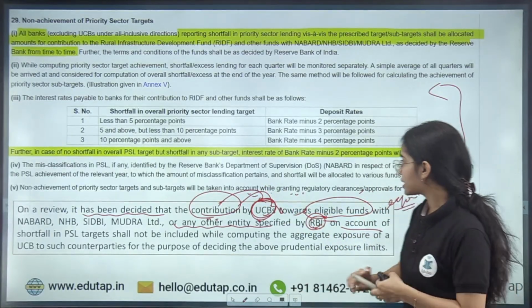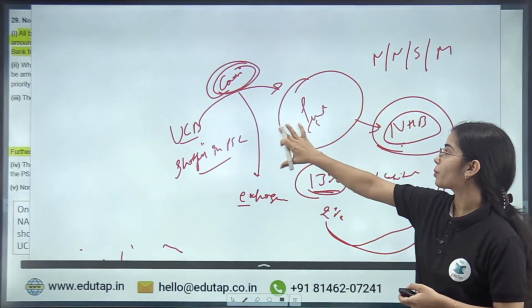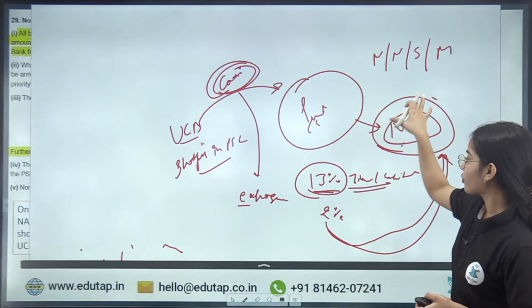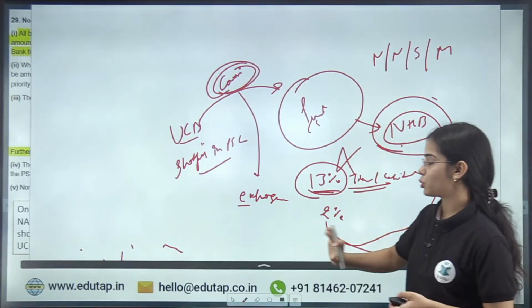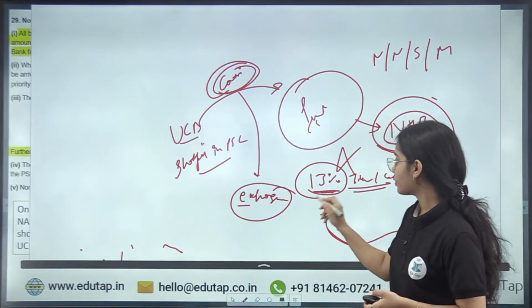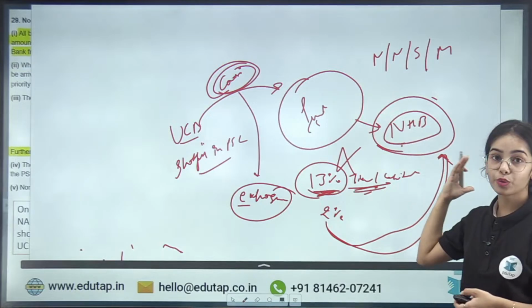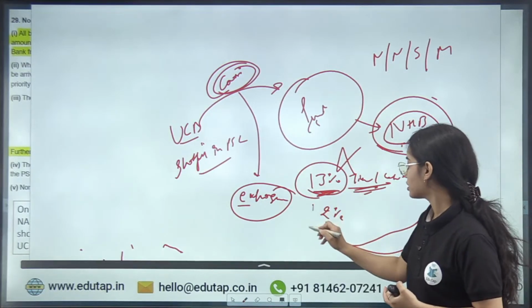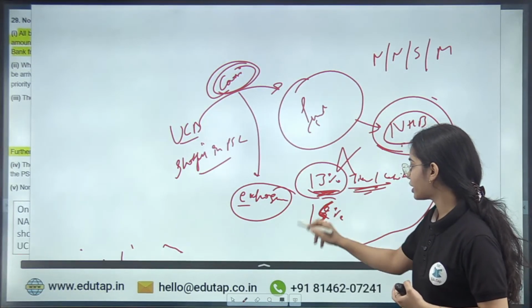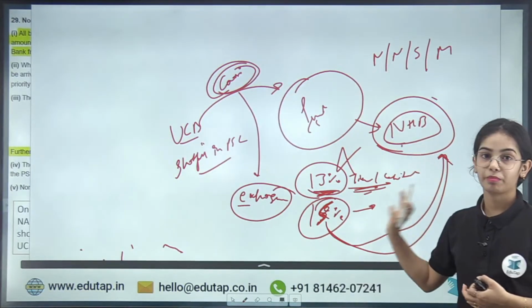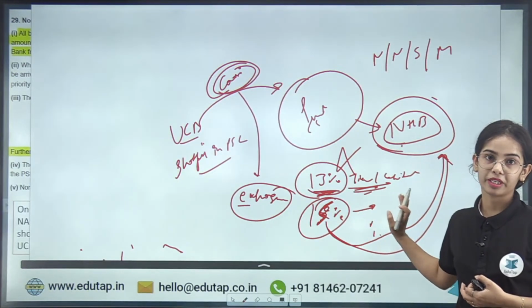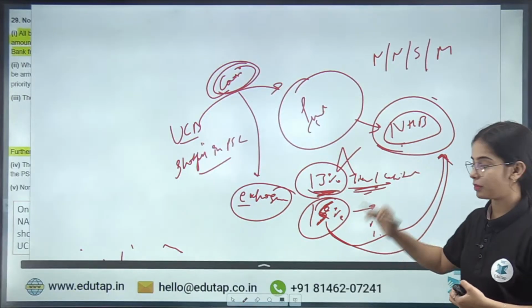So now this contribution that the urban cooperative bank has done to this fund of the NHB will not be considered the exposure. So now the 13% of the tier 1 capital has been contributed to the NHB, and the urban cooperative bank can give 15% more to the NHB, because that is the single borrower limit, right? So more exposure can happen. So this is the idea.